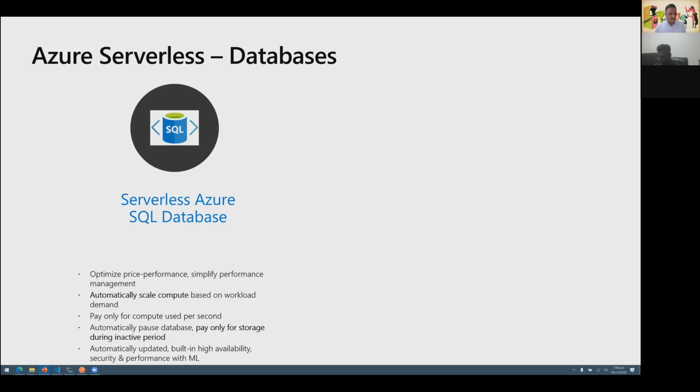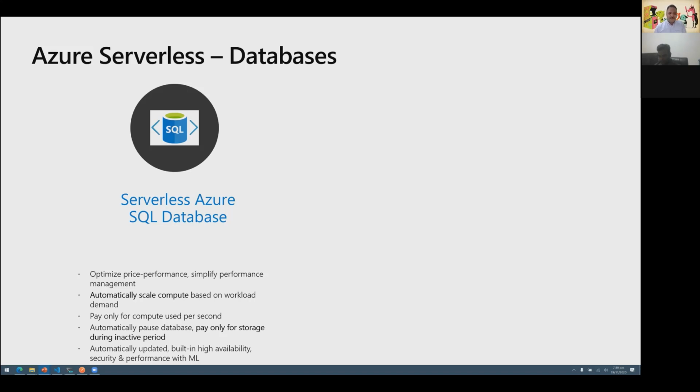Within the cloud-provided Azure database, there is the option of choosing serverless. This is optimized for price performance ratio, where we can choose the range of compute or processing power, mainly virtual cores, and this scales automatically based on the workload.